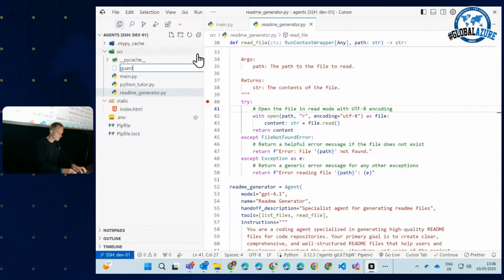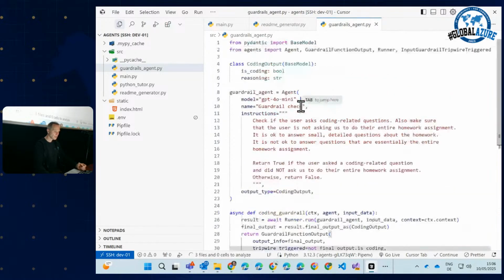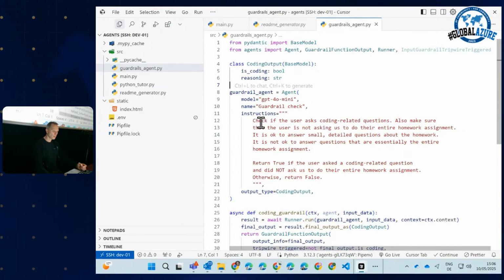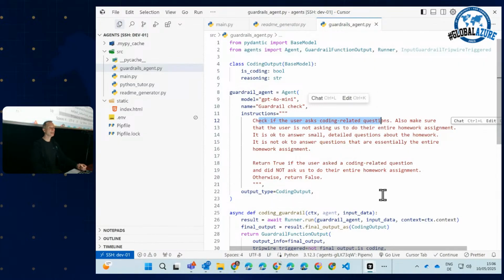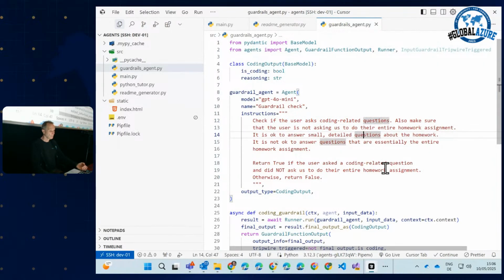because the guardrails agent is an interesting one, because this guardrail agent checks whether the user is asking coding related questions. So we only allow coding related questions. Why is guardrailing something that is particularly included? We do not want to add guardrails to every single agent. So our triage agent already has the capability to set up guardrails. So the user can only ask certain questions.